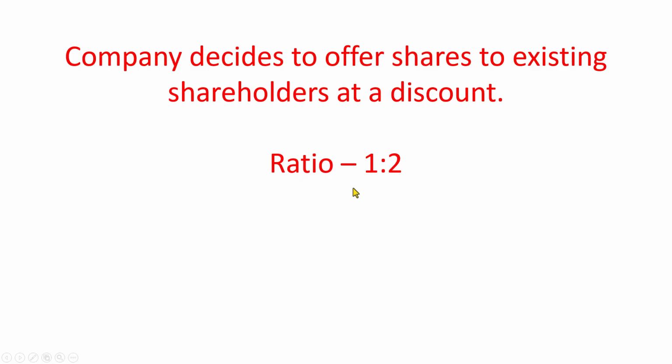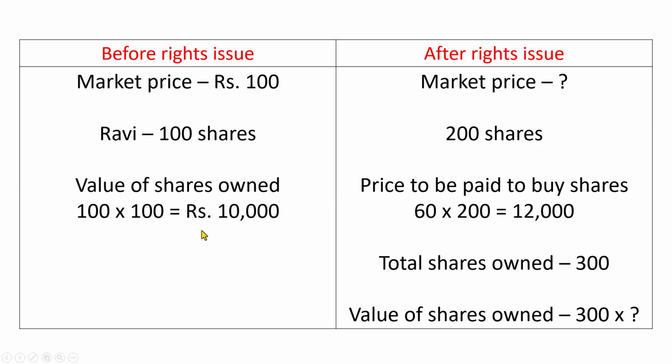On the left side is the scenario before rights issue, and on the right side is after the rights issue. Before the rights issue, the market price of one share of the company is 100 rupees. That means if you want to buy one share of the company, you will have to pay 100 rupees. So it is 100 rupees per share or per stock.